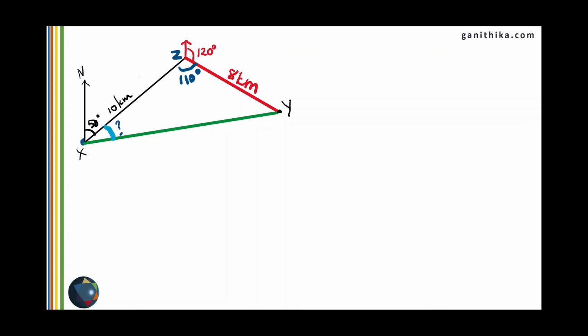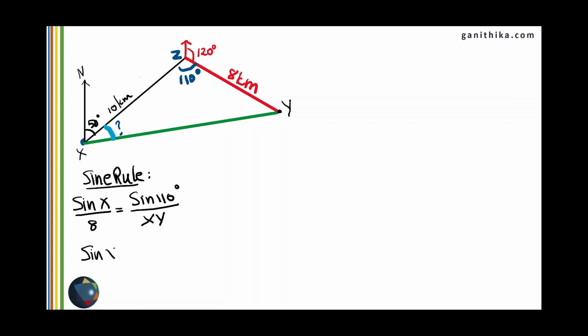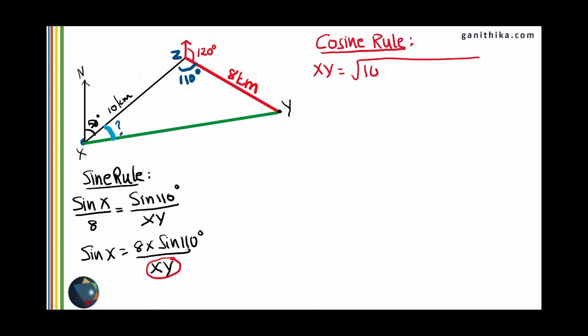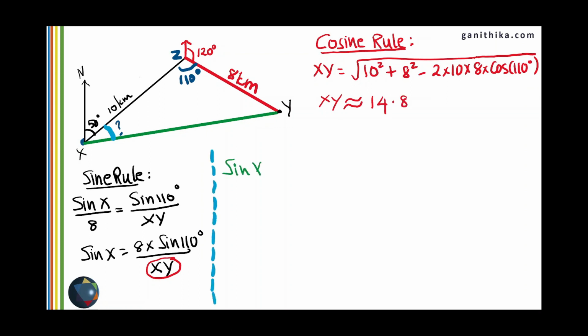Now, we need to find angle X in the triangle XYZ. Let's use sine rule to find this. Sine X over 8 is equal to sine 110 degrees over XY. Simplifying this, we get sine X is equal to 8 times sine 110 degrees over XY. But we do not know the value of XY yet. We will use cosine rule to find this value. Using cosine rule, we get XY is approximately equal to 4.8 kilometers. Applying this value into the equation that we already have, we get X to be approximately equal to 30.5 degrees.